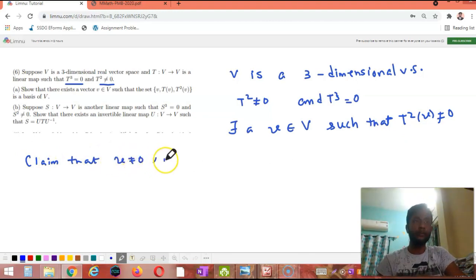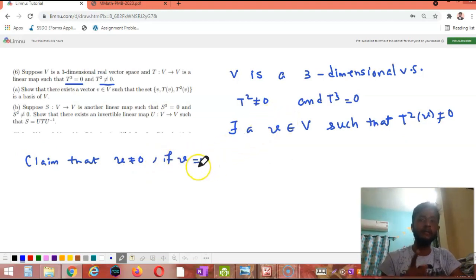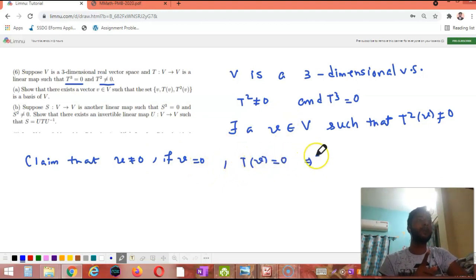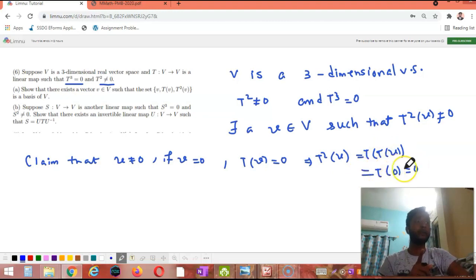Why? If V equals 0, as T is a linear map, T takes the null element to the null element, so TV equals 0. Now what about T square V? T square V equals T of TV. We know TV equals 0, so T of 0 is 0. As we know that T square V is not equal to 0, we can conclude that V is not equal to 0, right?